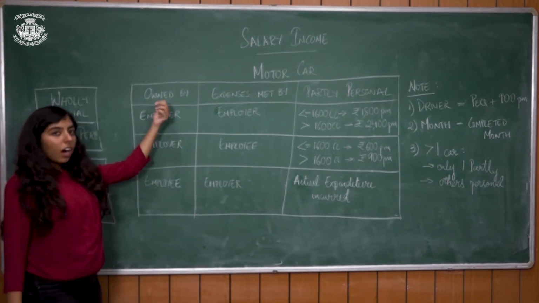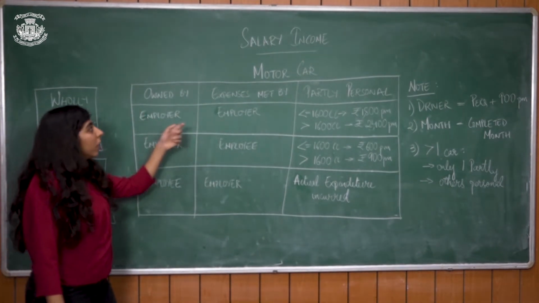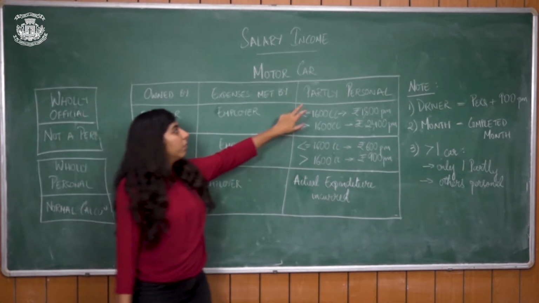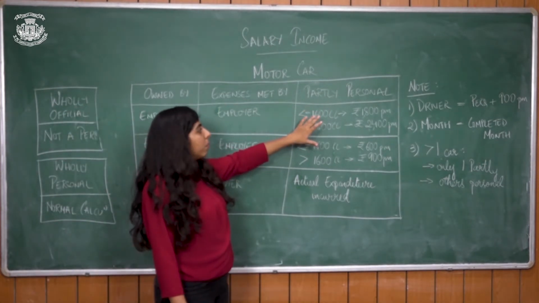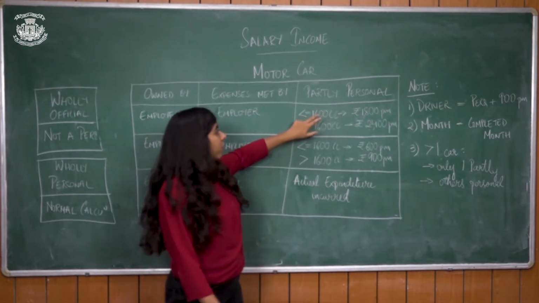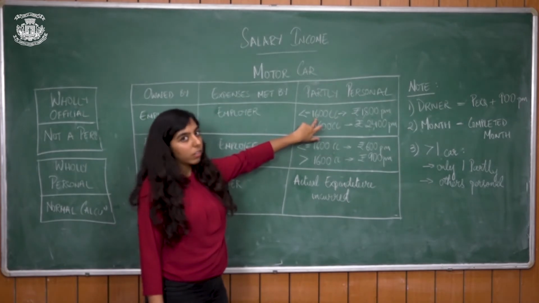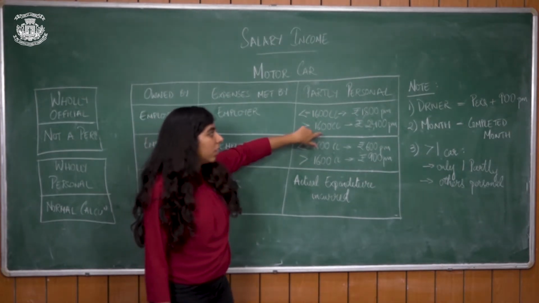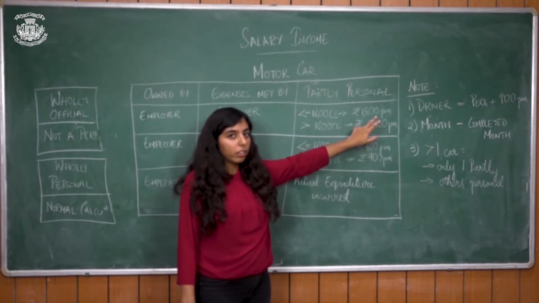If the car is owned by the employer and the expenses are also met by the employer, then the value of perquisite will be 1,800 per month if the car is lesser than 1,600 cc. If it is more than 1,600 cc, it will be valued at 2,400 per month.